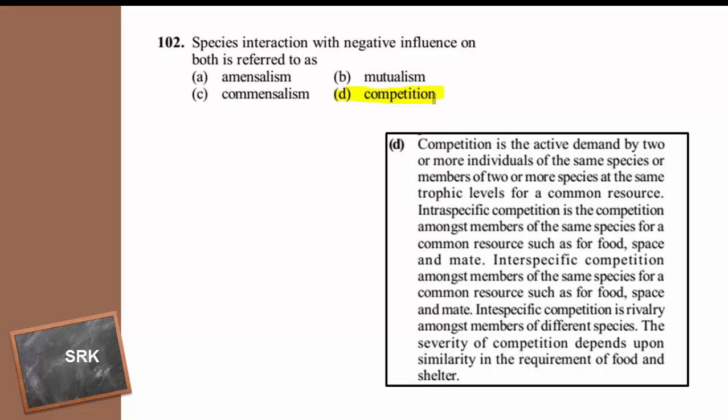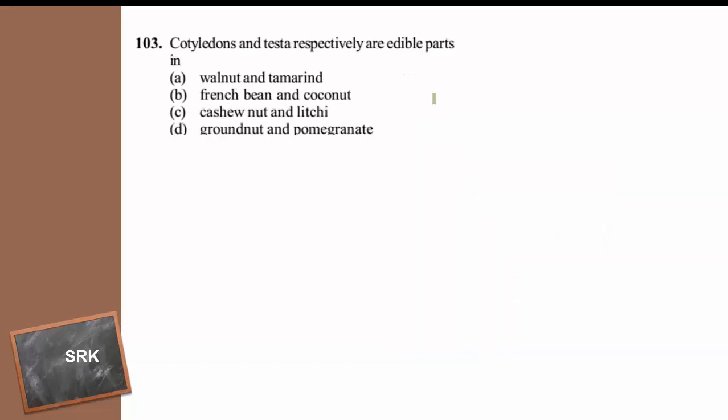So obviously competitively superior one will survive and competitively inferior one will be eliminated, and this needs lots of struggle, and both of them are negatively influenced. Therefore the answer is competition. Then moving to next one.